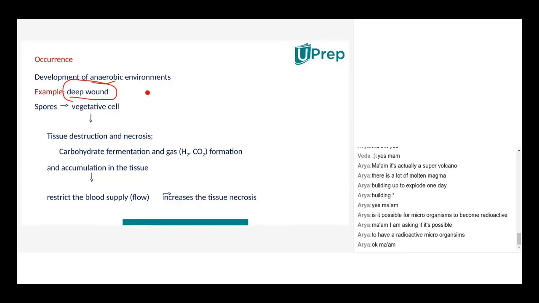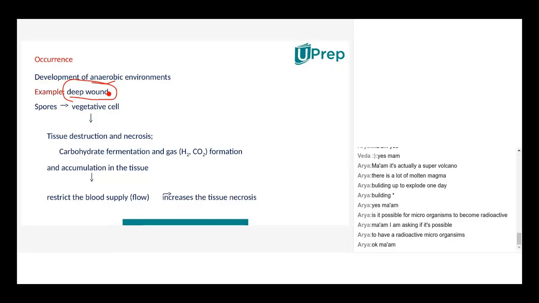Take bacteria as a small example of a microorganism. Say you got a wound on your hand or leg, and you didn't wash it thoroughly after you got the wound, and you didn't take any medication, and it was a deep wound.